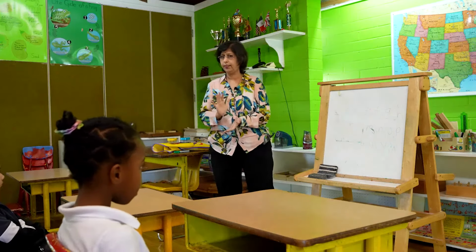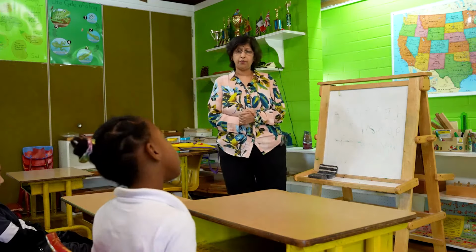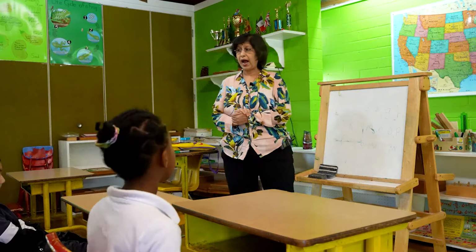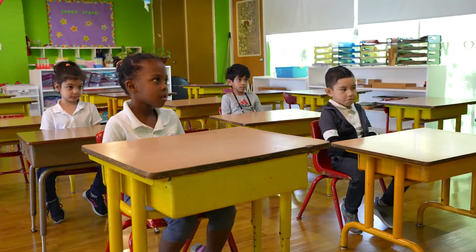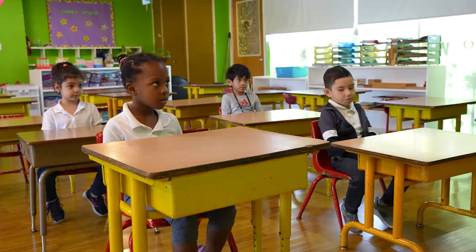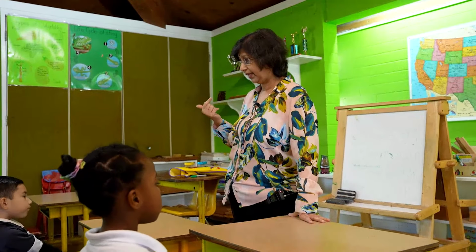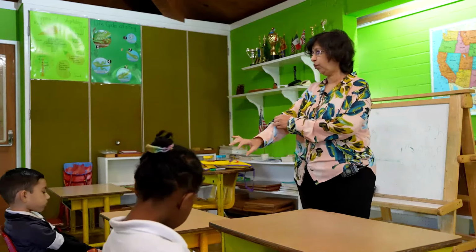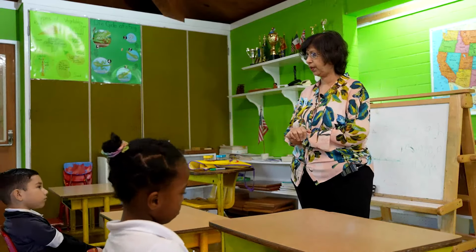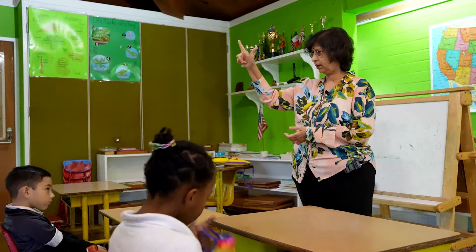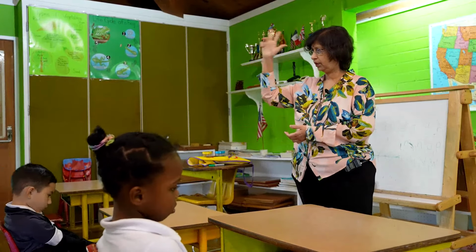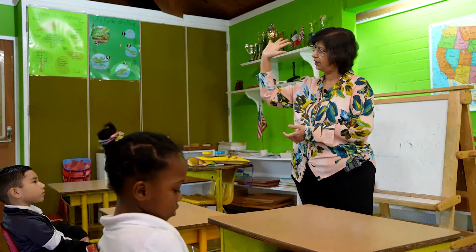Now, I'm going to ask you about the oceans that we have learned. Remember the oceans that I have taught you? How many oceans do we have? What are the 5 oceans? Arctic Ocean, Atlantic Ocean, Indian Ocean, Pacific Ocean, Southern Ocean.